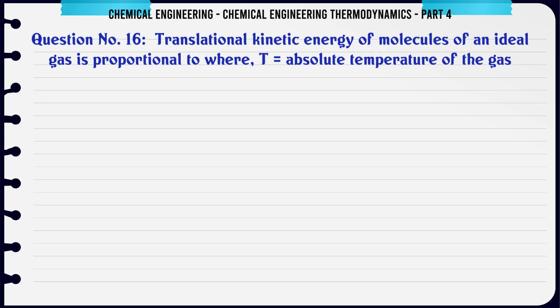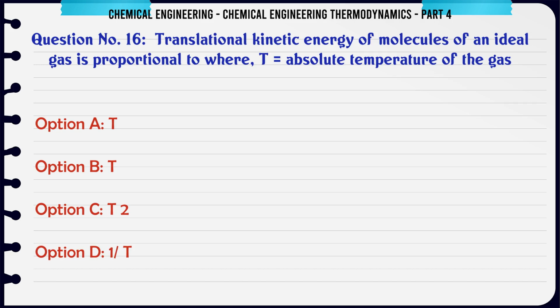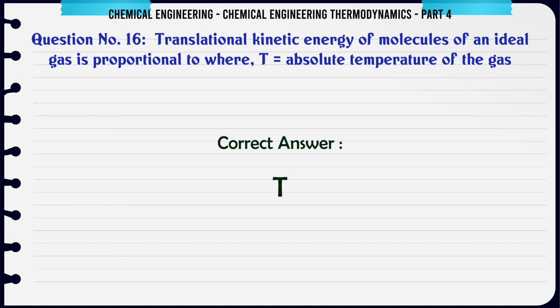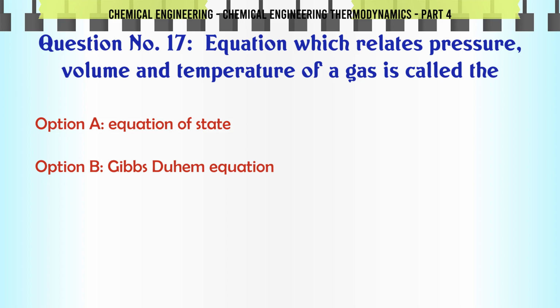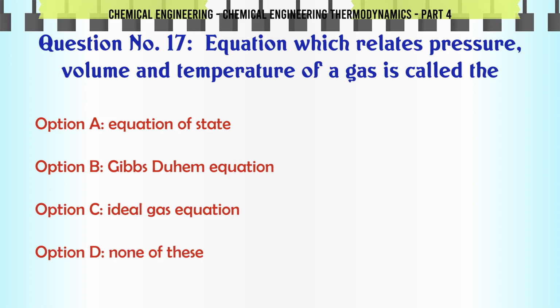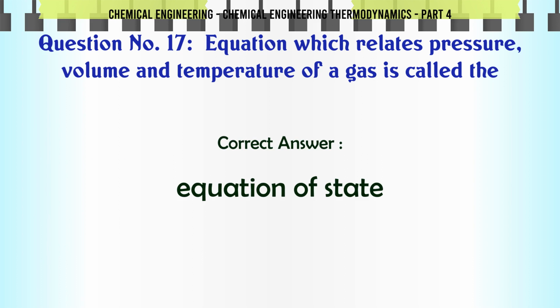Translational kinetic energy of molecules of an ideal gas is proportional to where T is absolute temperature of the gas. A. T. B. √T. C. T squared. D. 1/T. The correct answer is T. Equation which relates pressure, volume, and temperature of a gas is called the A. Equation of state. B. Gibbs-Duhem equation. C. Ideal gas equation. D. None of these. The correct answer is equation of state.